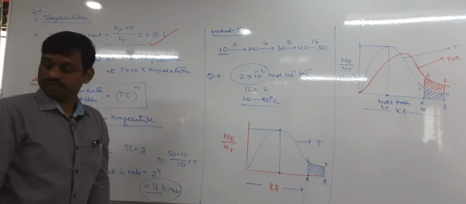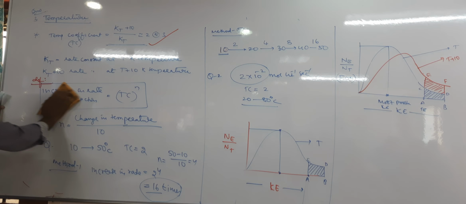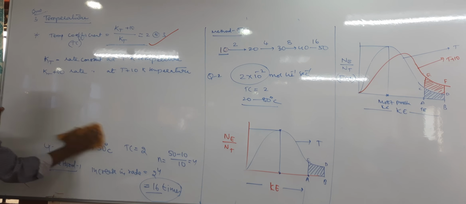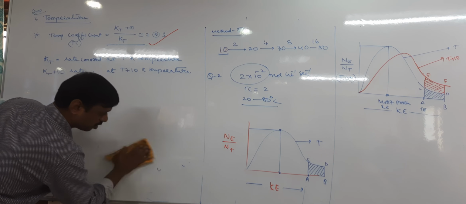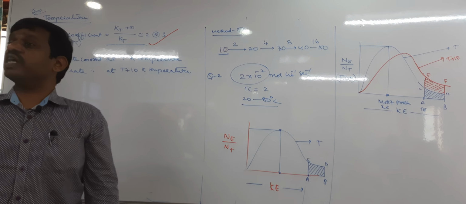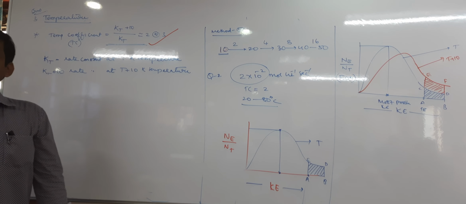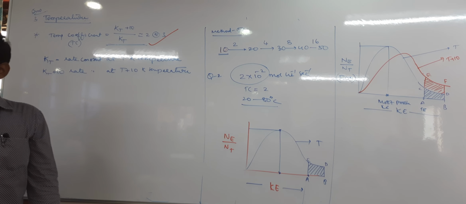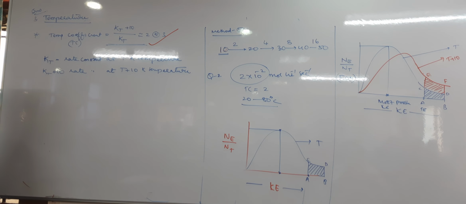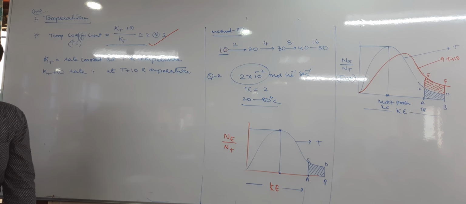So what is the Tc given? Tc is given as 2, because the rate of the reaction is doubled when the temperature rises by 10 Kelvin.